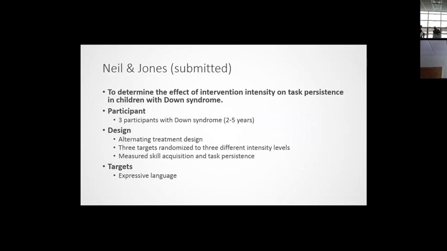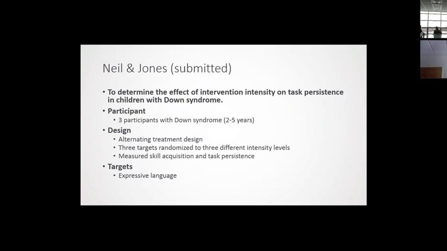So in a follow-up study, we used the same kind of design. We had 3 participants with Down syndrome. They were all preschool age or early childhood. We used an alternating treatment design again, and we had 3 targets that we put in 3 different intensity levels. And we looked at skill acquisition, again, in terms of the trials to mastery and the time to mastery, and we looked at some of the indicators of task persistence. And this time we picked a critical weakness for individuals with Down syndrome at this age, which was expressive language.